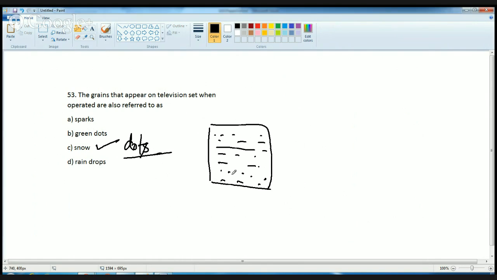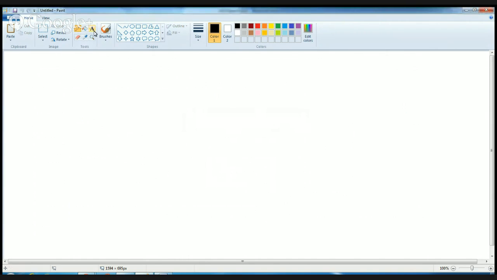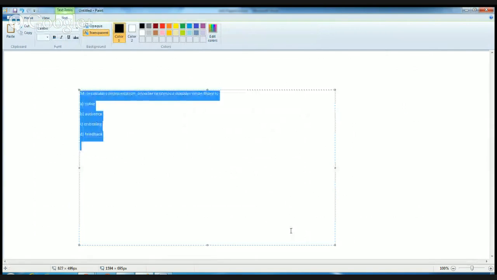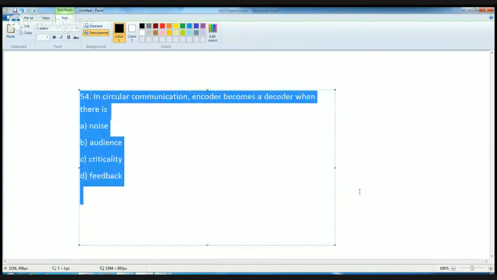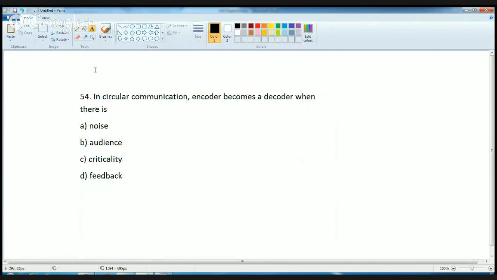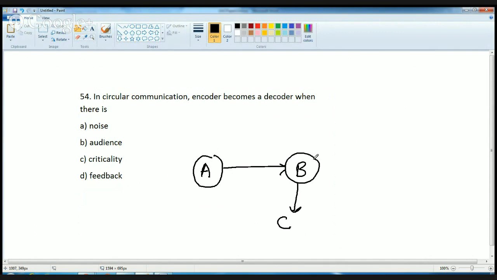Now the next question talks about the method of communication. In method of communication, we talk about circular communication. In circular communication, the encoder becomes a decoder. For example, if I am person A, I am sending some information to B, and B sends that information to C. So I am an encoder and he is a decoder.